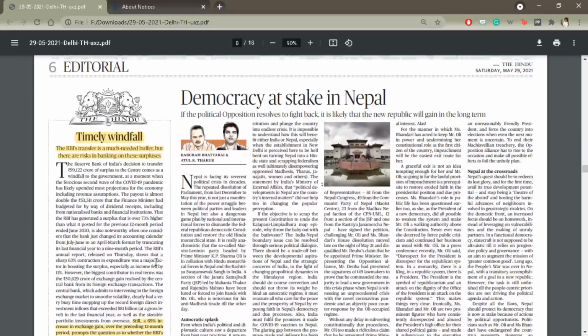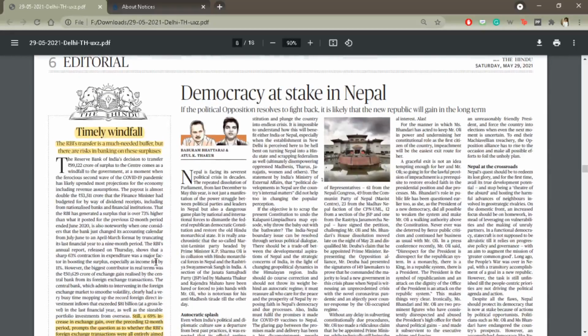Then the main editorial, democracy at stake in Nepal. That KP Sharma Oli's actions have put democracy in Nepal under threat. This editorial links that more likely KP Sharma Oli wants to become an autocratic ruler with a return to the monarchical roots of Nepal. So Nepal was a monarchy. The democratic movement was led by his party only.